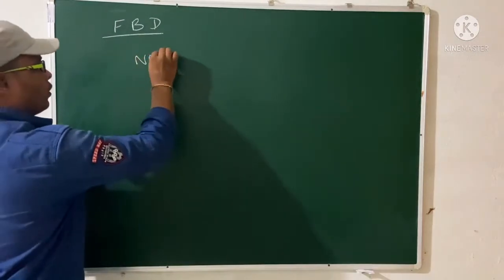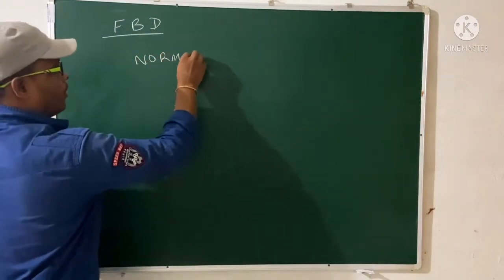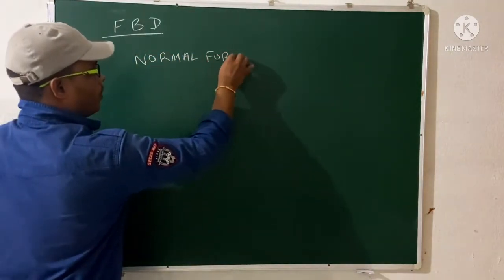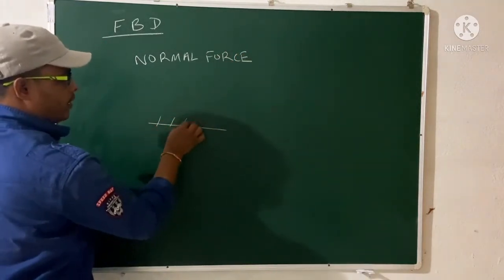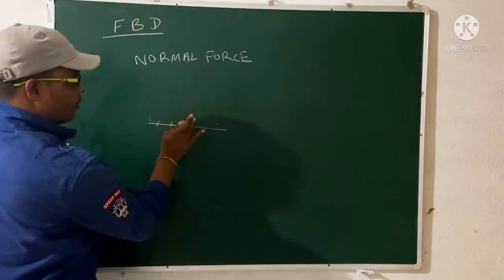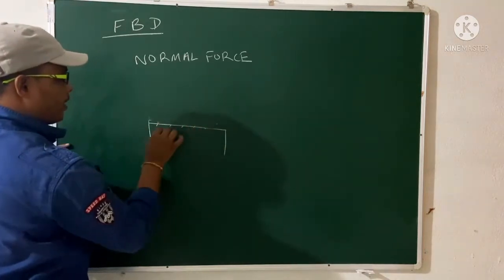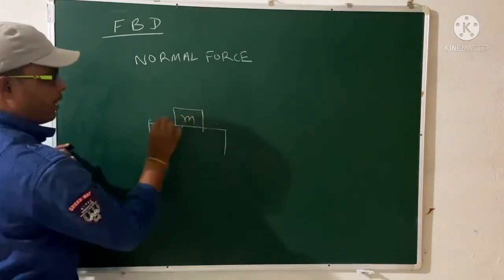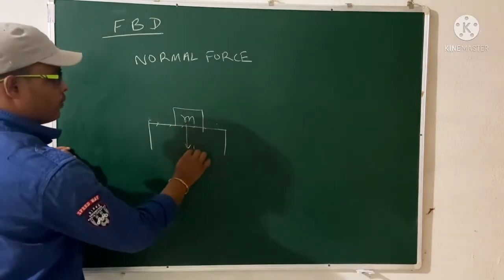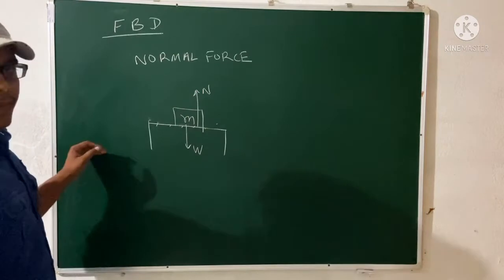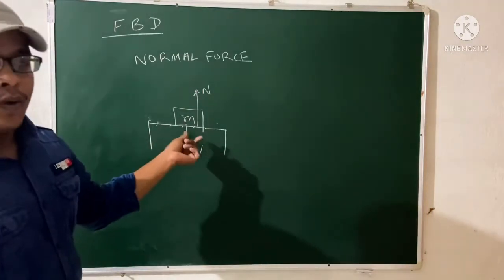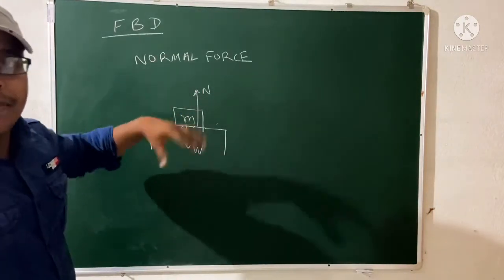I have told a little bit about the normal force. So how will we find the normal force? I have written that if this is a table and one object is there which has some mass, then your weight will be downward and your normal will be upward. And the object, that means the mass m, will be able to sit.